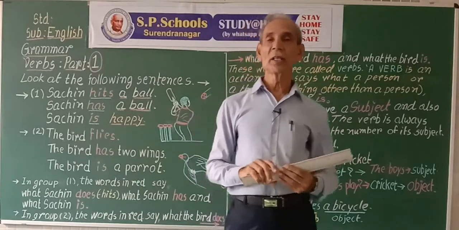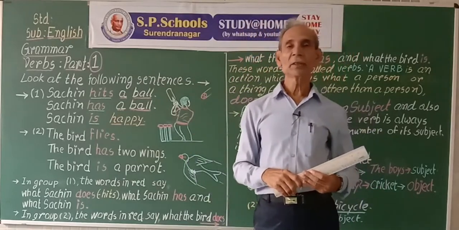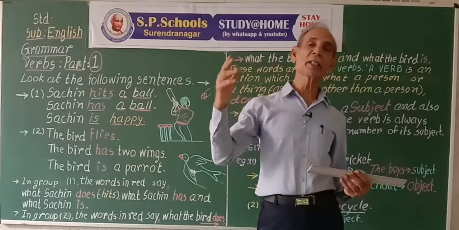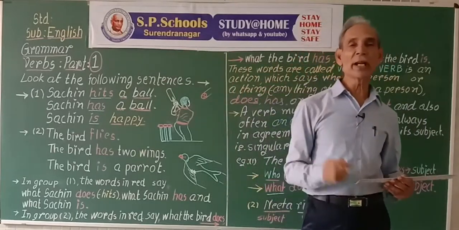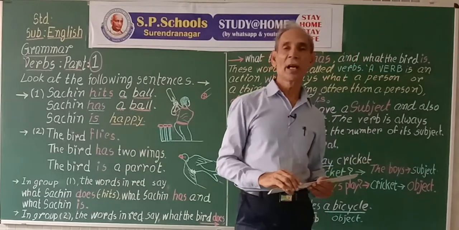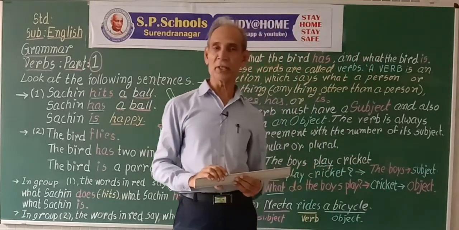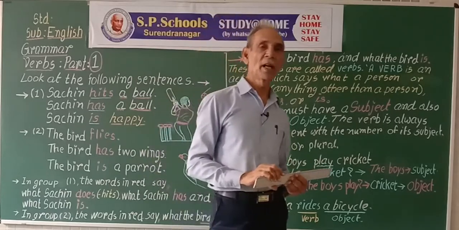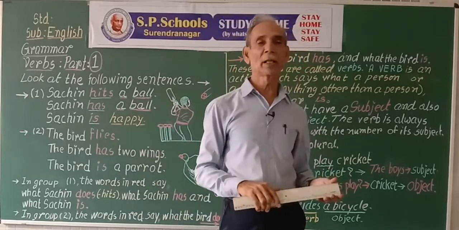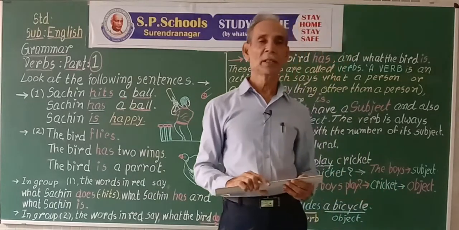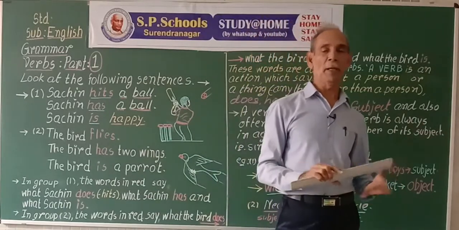Or for things other than person like birds, it flies in the sky. We add s at the end of the verb in present tense. And for plural, they play.